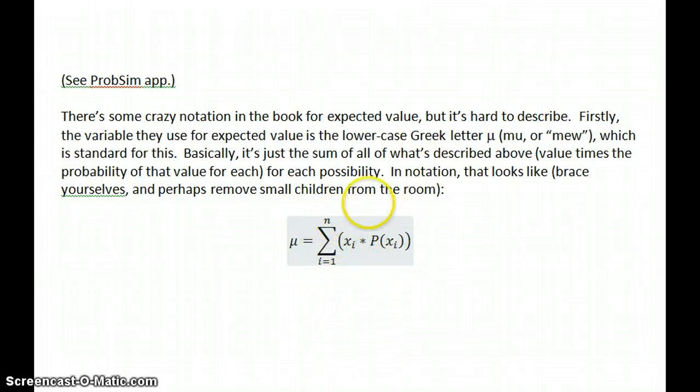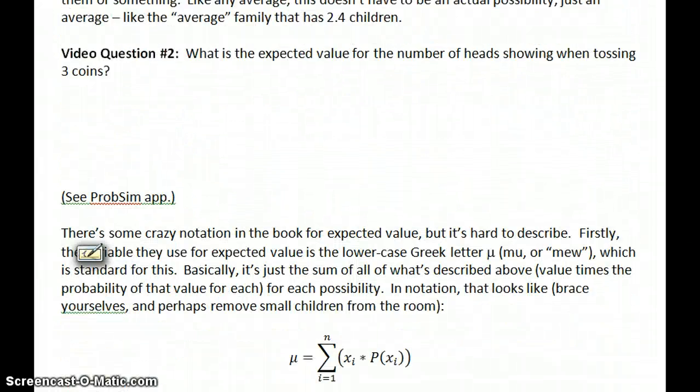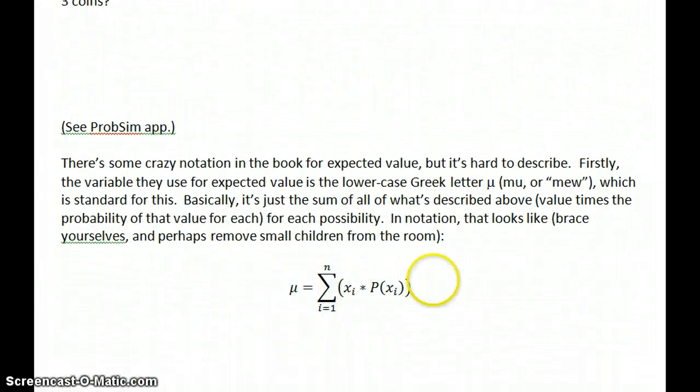Add those all up, and again, no dividing. I know when you see average you feel like you need to divide something, but it's already being divided within each probability. Notice all these are getting divided by 36 at every step along the way. So I've already done the internal division, and it's pretty simple when you think about it. It's the number on the dice times the probability that it's going to show up, or similarly for any other probability.